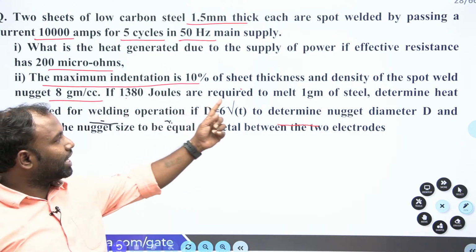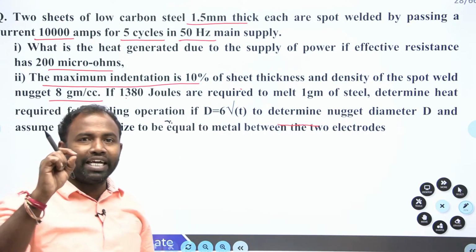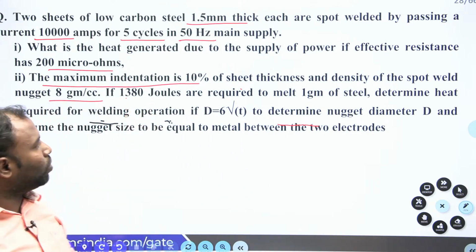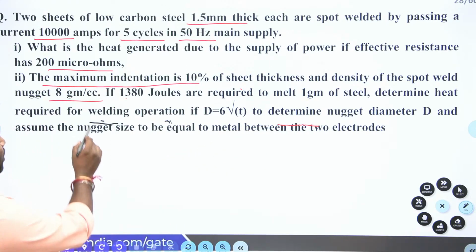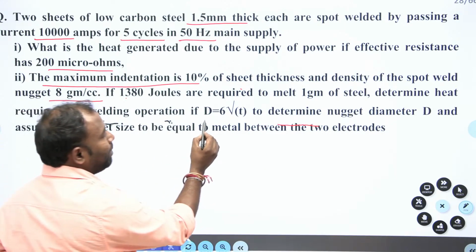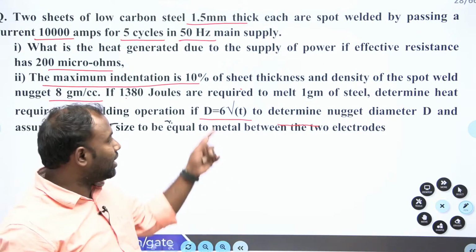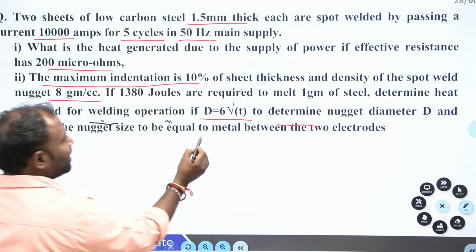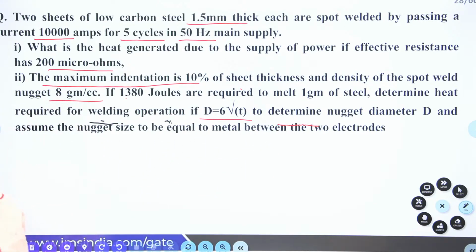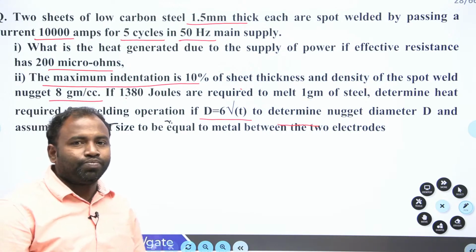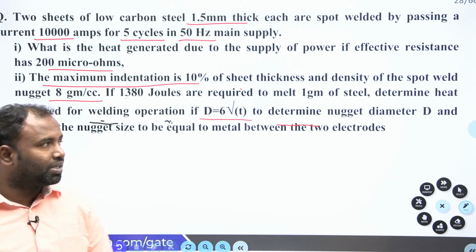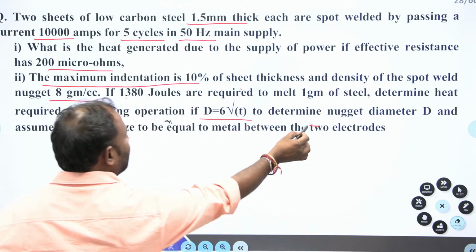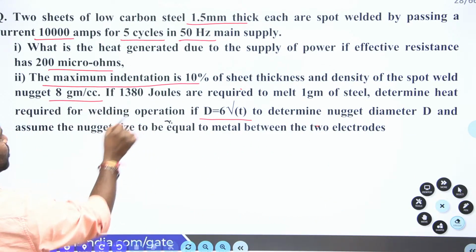Now, 1380 joules are required to melt 1 gram. So for melting 1 gram, you require 1380 joules. Then determine the heat required for the welding operation if the diameter of the nugget is 6 root t, to determine the nugget diameter d, assuming the nugget size is equal to the material between the two electrodes. Clear everybody guys? Now, you are supposed to calculate the heat generation in the welding operation as well as the heat required for the welding operation.